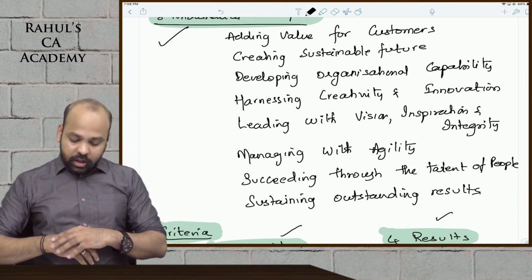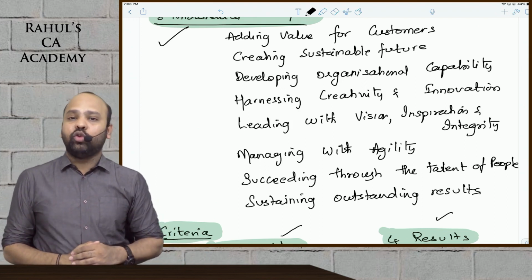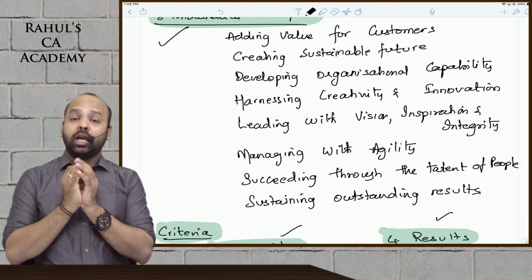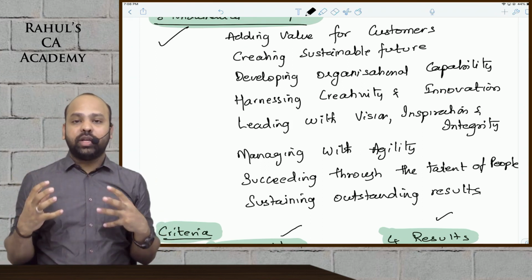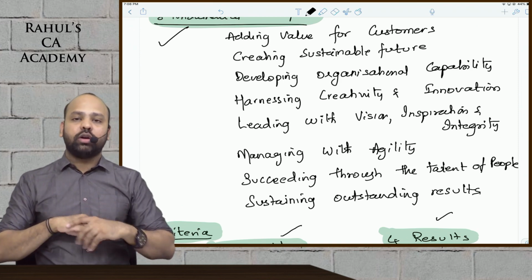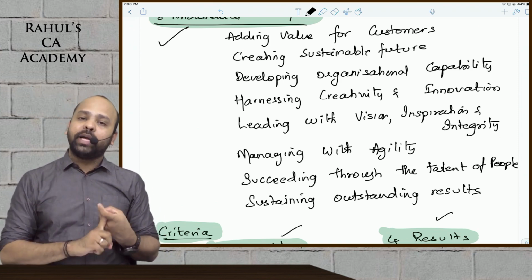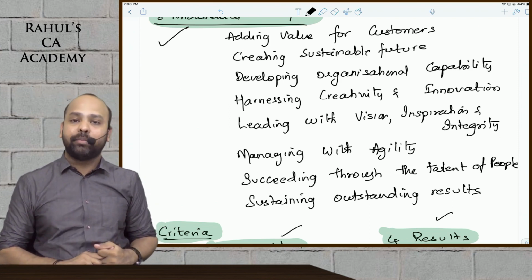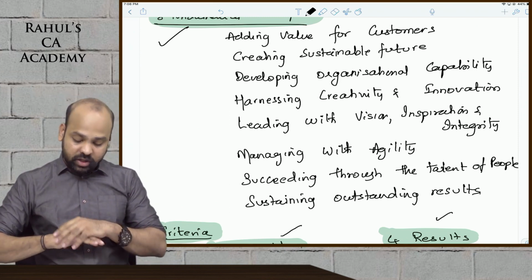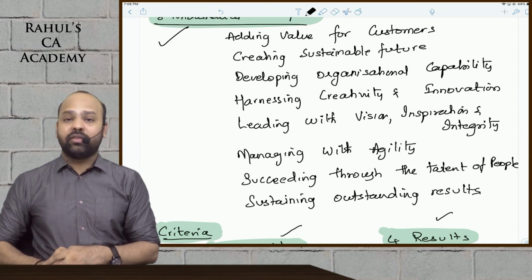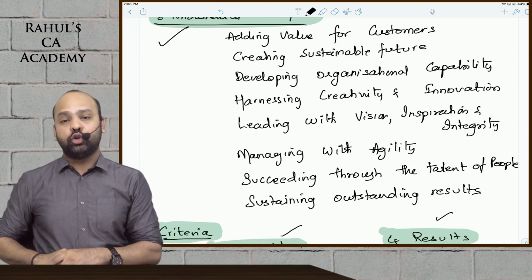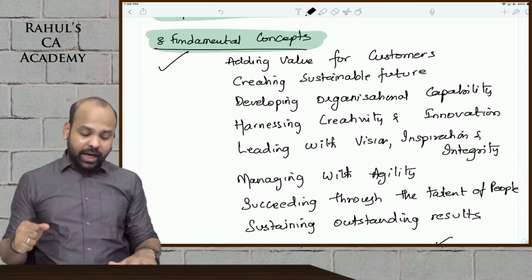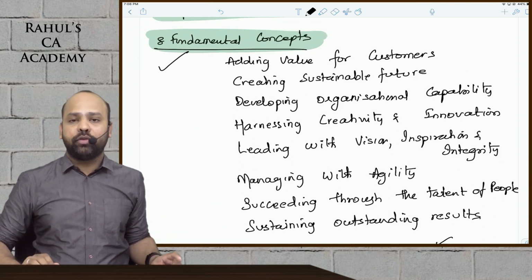Now succeeding through the talent of people, guys, you should be able to motivate the employees, reward the employees, so that the skills of the employees are actually implemented in the organization. If I do not reward my employees well, if I do not take care of my employees well, do you really think, guys, they will put in their best? No, they will not put in their best. Sustaining outstanding results, guys. Whatever you are doing, you should be able to sustain it for a very long period. This is not a one-time event. So these are the 8 core concepts, guys, of the EFQM model.